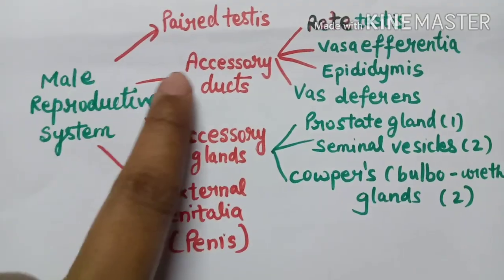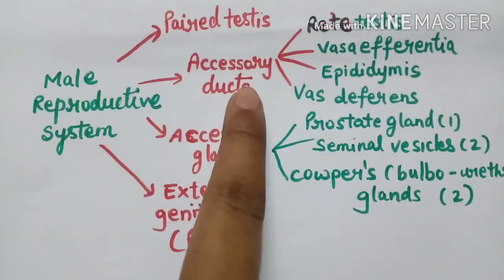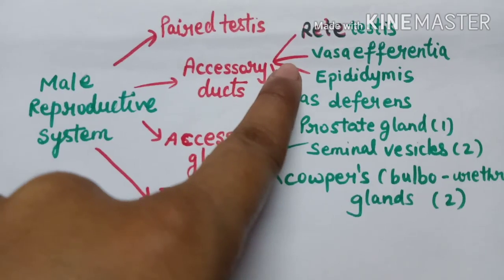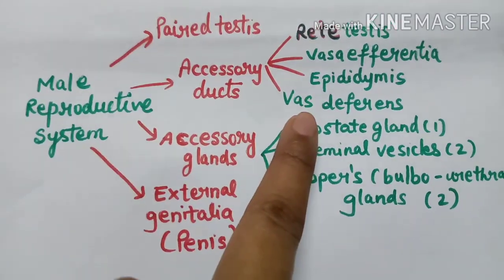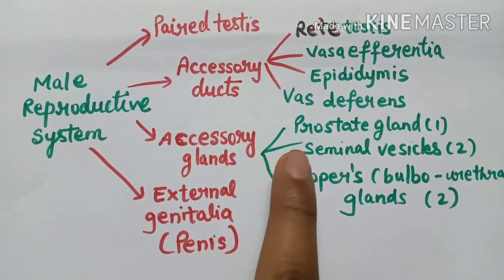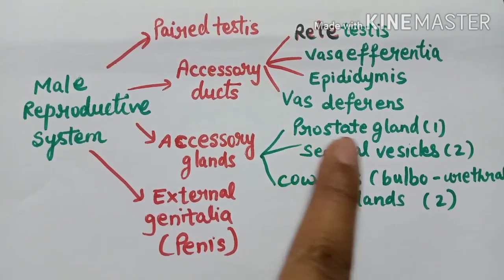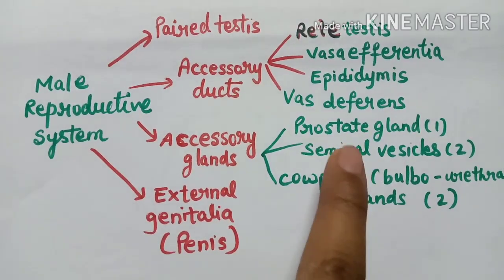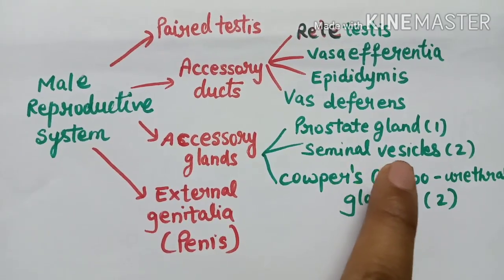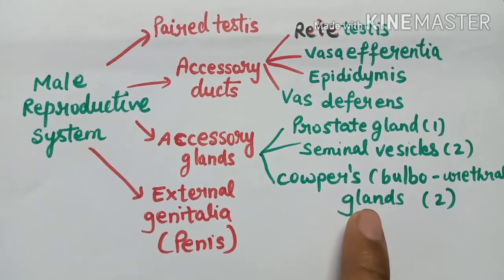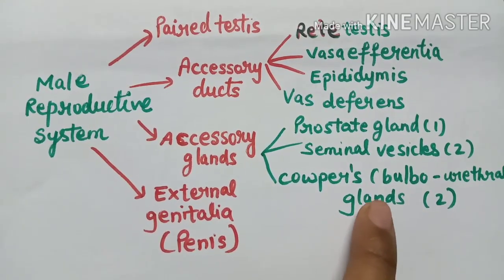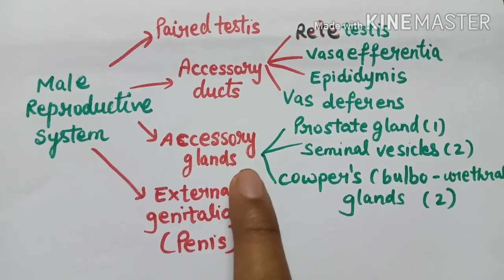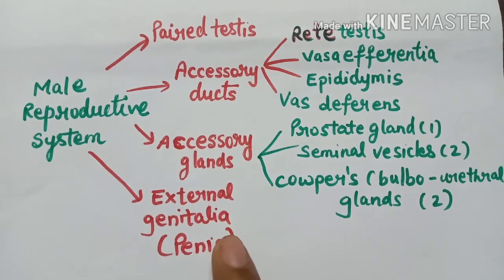Now you see here the pair of testes, and after that the accessory ducts. Accessory ducts are divided into four parts: rete testis, vasa efferentia, epididymis, and vas deferens. Now the accessory glands are divided into the prostate, which is one in number, the seminal vesicles, which are two, and the bulbourethral glands, which are also two, a pair. After the accessory glands comes the external genitalia, the penis.